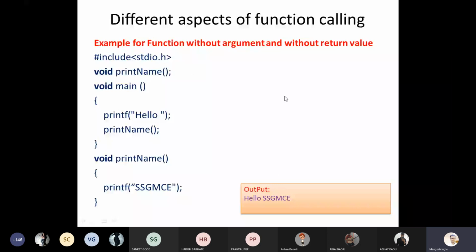The intention of this program is to print a message with a simple printf statement. For that we have used one function, named printName, on line number 2.